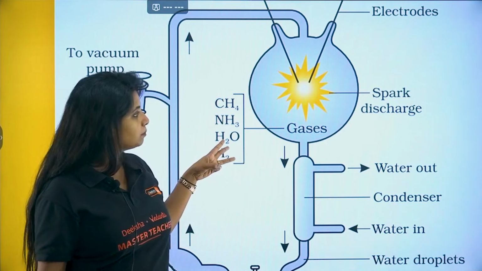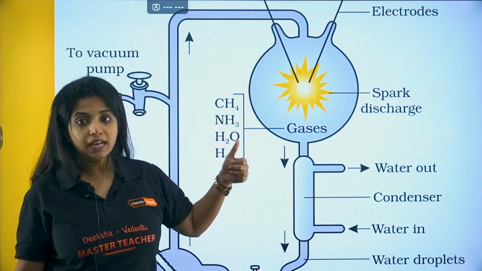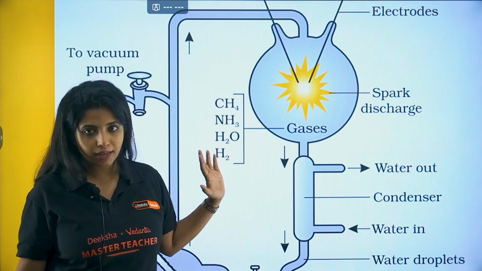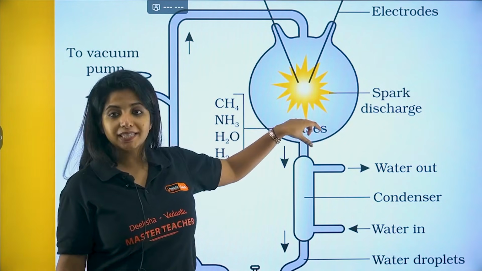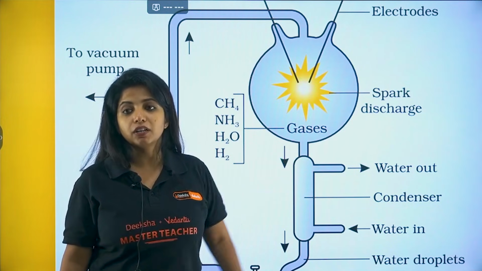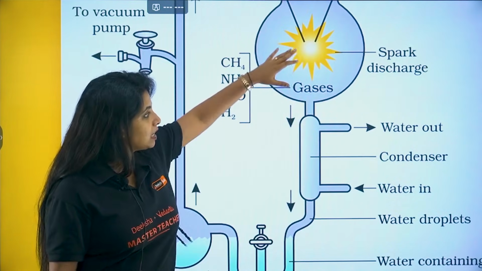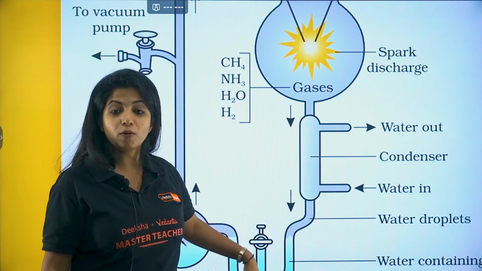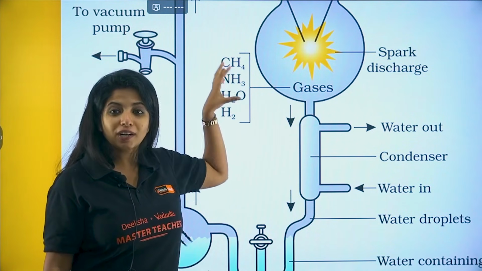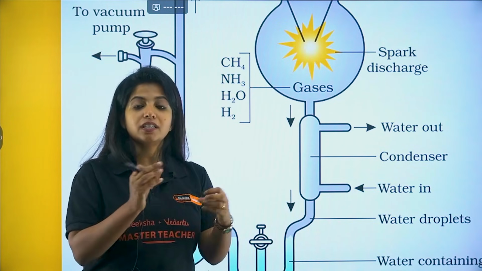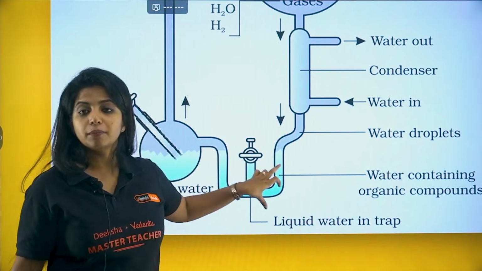And you have certain materials out here. Okay, CH4, that is methane, NH3 ammonia, H2O water, and H2, hydrogen, is there. So these are the 4 components that you need. What will happen? These gases, in the presence of the lightning effect by electrodes and also 800 degrees Celsius and anaerobic condition, are basically going to form organic compounds. So these inorganic gases will come together in different combinations to form organic compounds, and that is what you can collect from here.